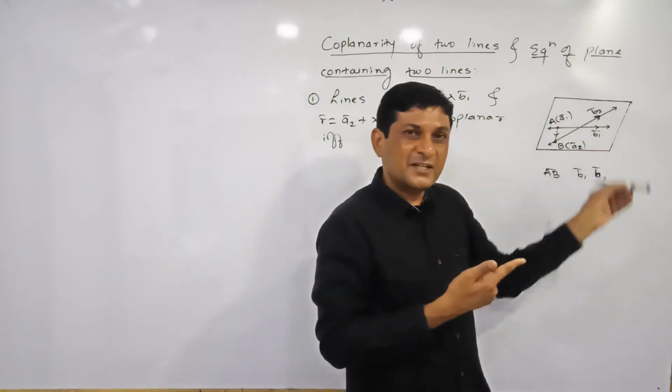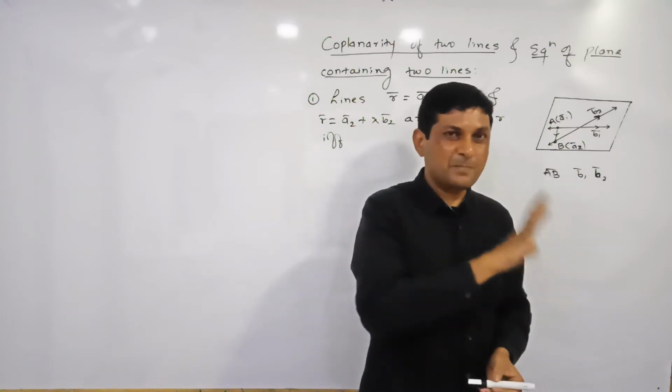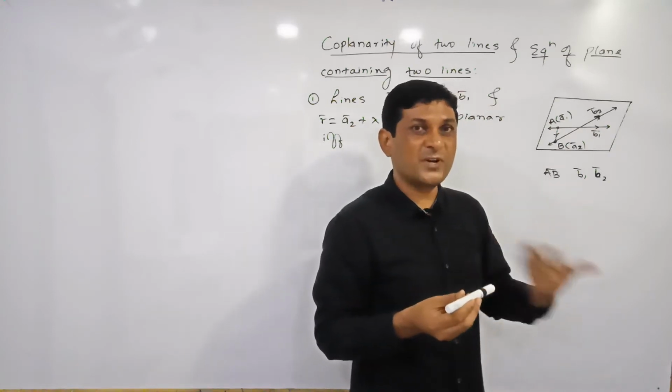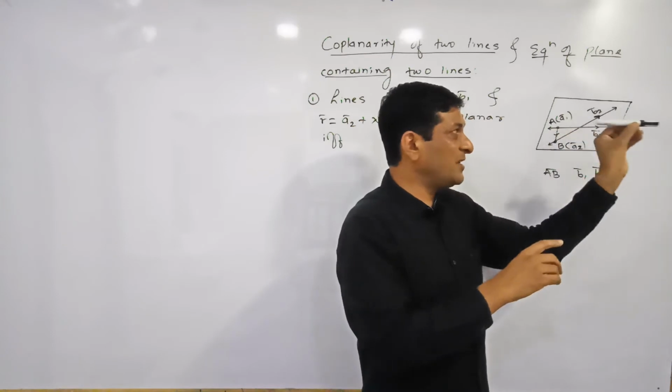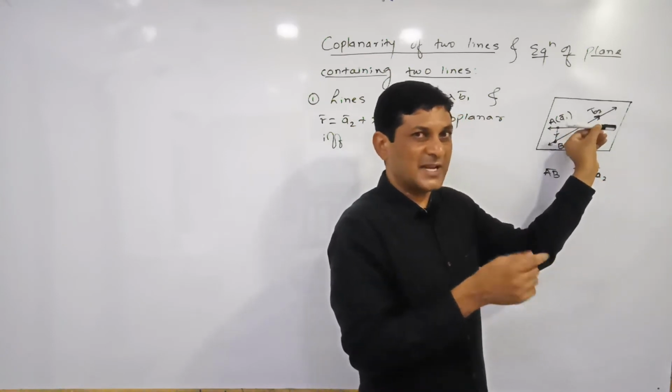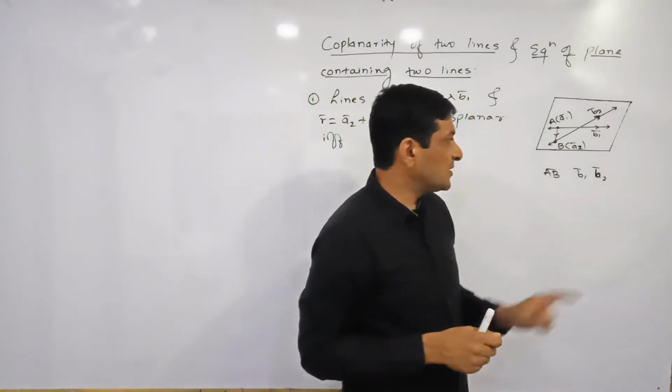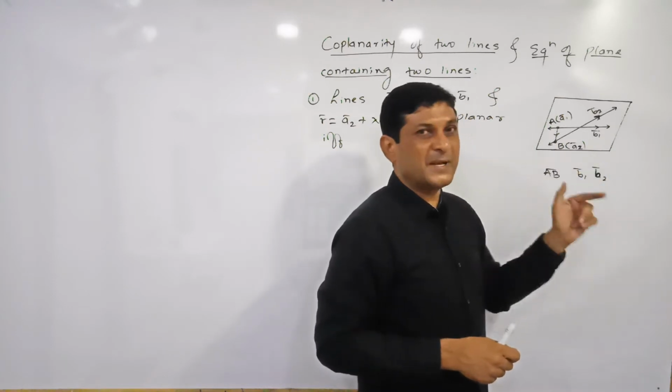That's why we are saying that it is a vector along the line or a vector parallel to the line, because we are studying about what? Free vectors. Free vectors can be moved anywhere without changing magnitude and what? Direction. Getting it? Now, all three vectors come in the same plane.